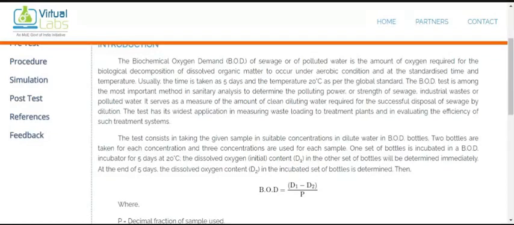Just like if there is industrial wastewater, what we do is collect the samples. Initially we note down the value of DO present in it, and then the organic matter starts to decompose with the help of the microorganisms, and after 5 days we find the value of DO. Now this test is carried out in the incubator with the help of the BOD bottle. Okay, so let's see one by one the procedure and the theory part of it.